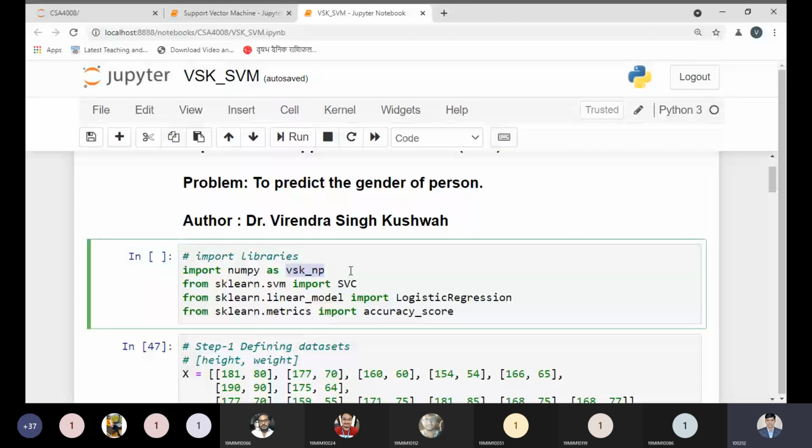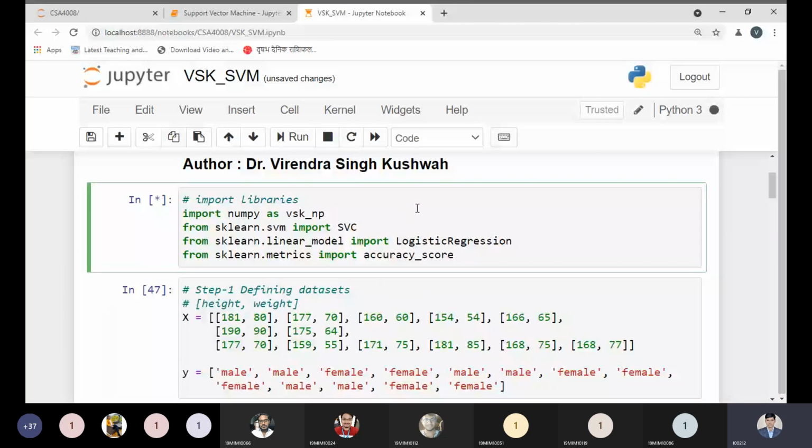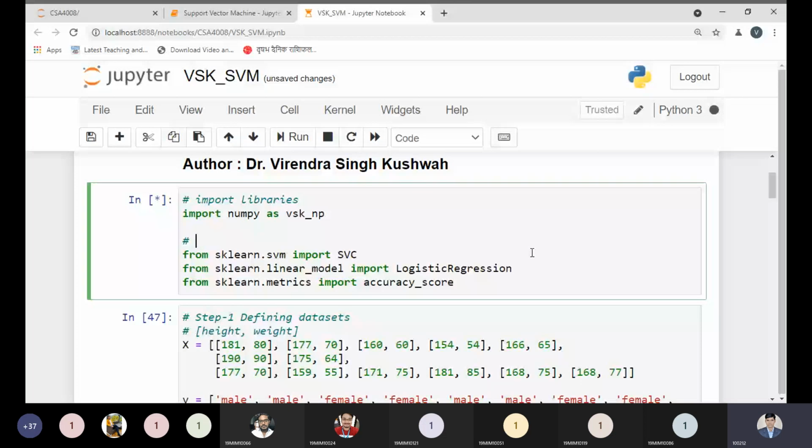Okay. Right now in front of you, I have changed it here. I am now executing this code, and let me see what libraries we have. While my code is executing, we are importing the important library, the SVC. This is the SVM classifier. SVC stands for support vector classifier.